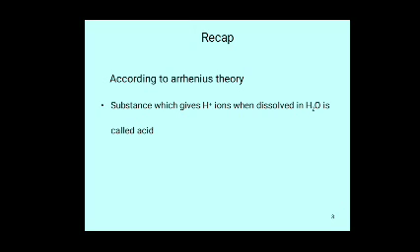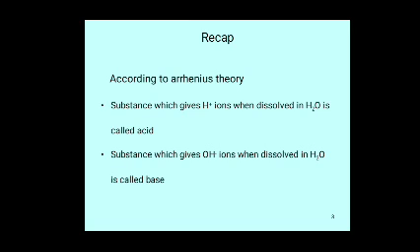The substance which dissociates in aqueous solution and gives H+ ions is called an acid, like HCl, H2SO4, HNO3, CH3COOH, H2CO3. These all are acids.